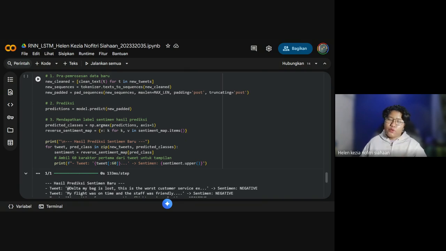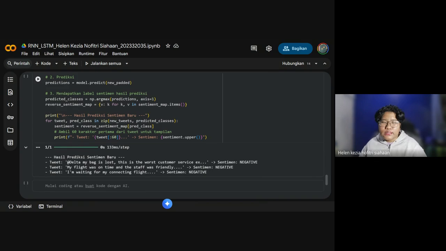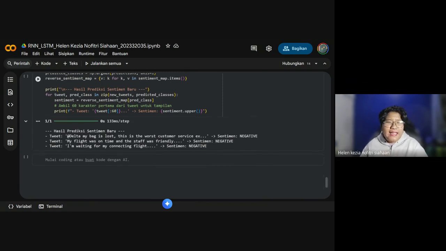So for the first step, we need to know about the pre-process for the new data set. We're using new clean, new sequence, and new pad. And the prediction uses model predict. The third is getting the label sentiment with the prediction. The predicted class will be np.argmax, with axis equal to 1. And the print will show the new prediction of the sentiment.